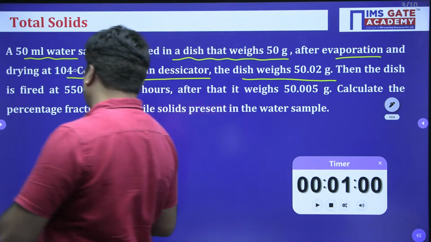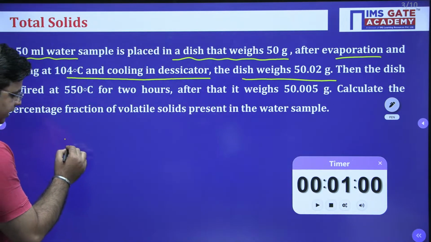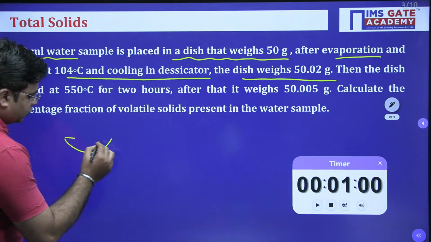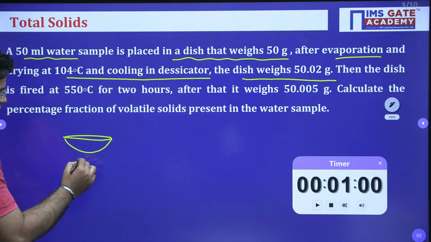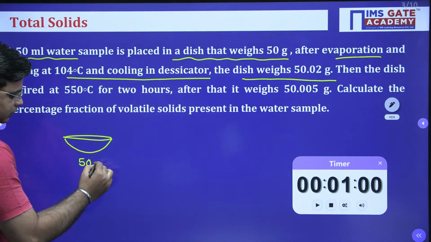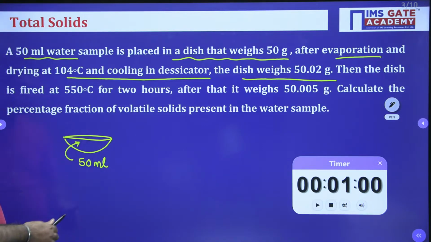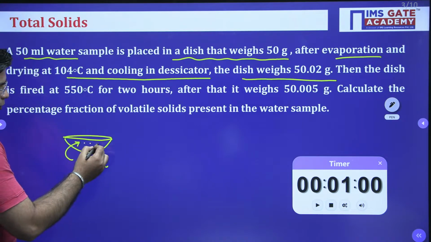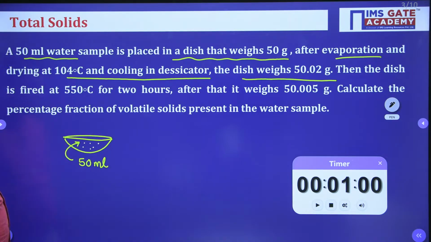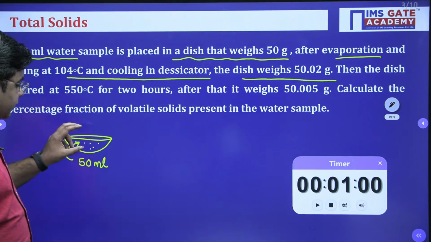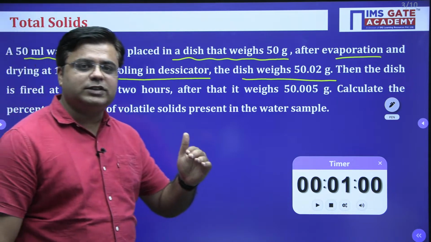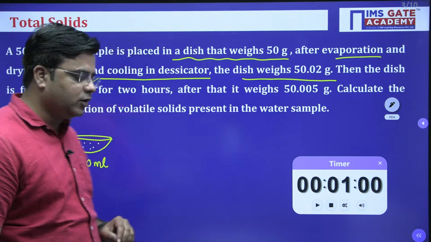Okay, so I'll just draw one picture here. This is my crucible, and in this crucible I have placed 50 ml of water sample. Now this water sample contains both suspended solids and dissolved solids, right? This crucible contains total solids, which comprises of suspended solids and dissolved solids.